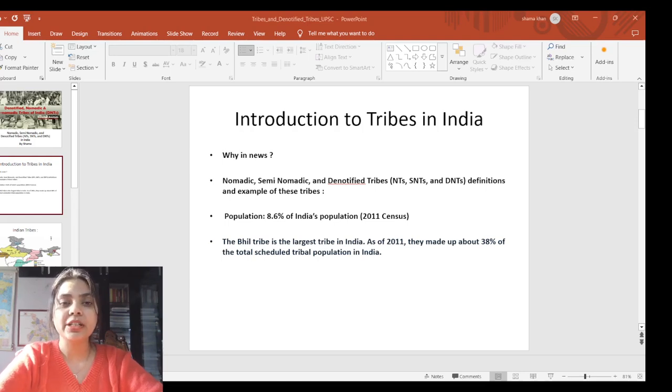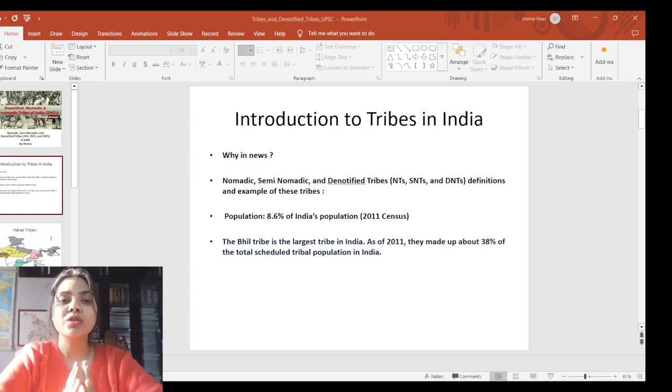If I talk about denotified tribes, formally they were classified as criminal tribes under the Criminal Tribes Act of 1871 during British rule. But the act was repealed in the year 1952, and these communities were notified as denotified tribes.